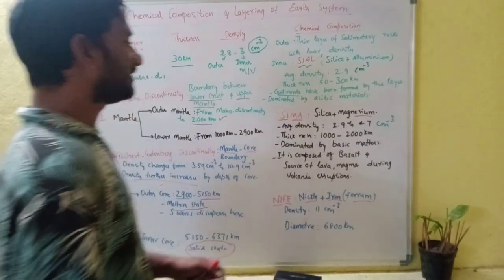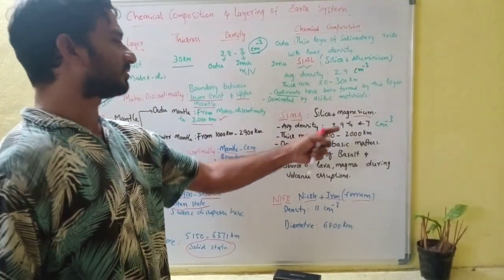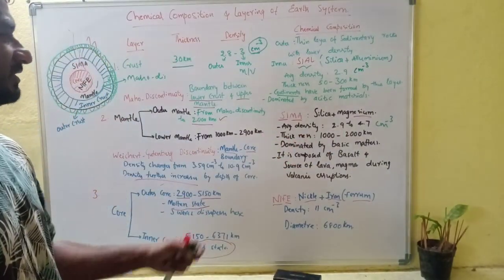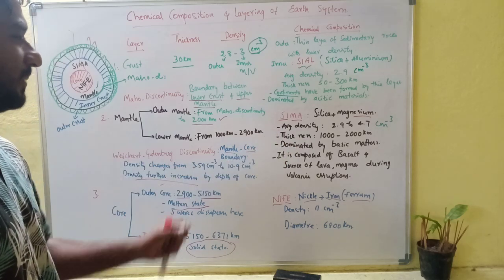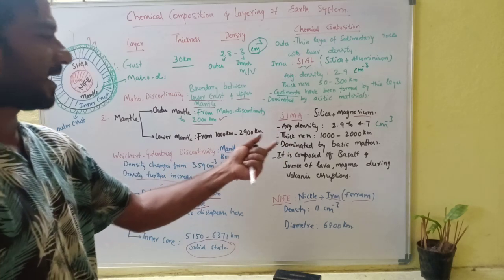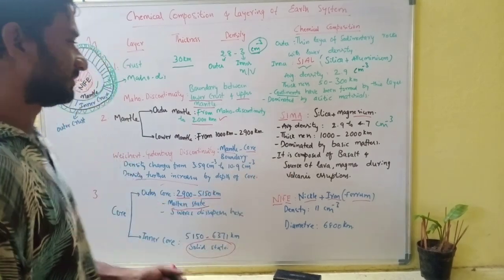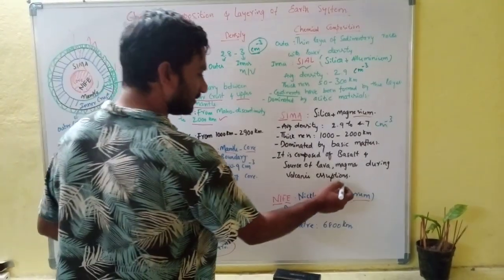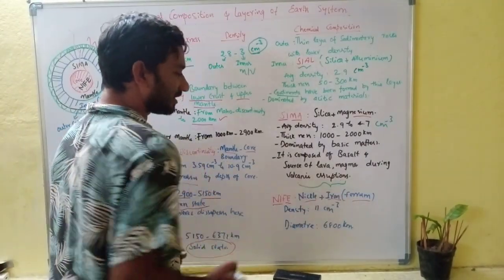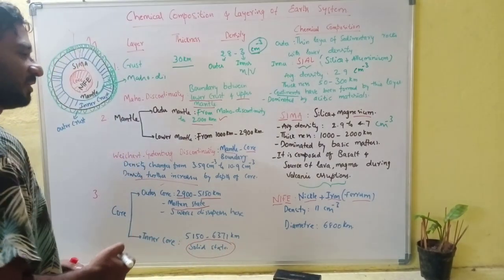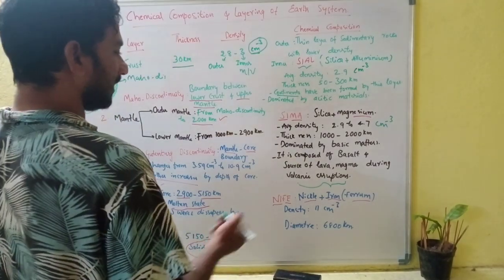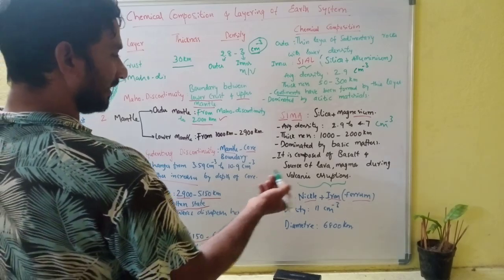Next, thickness is from 1000 kilometers to 2000 kilometers, and most of the Sima is dominated by basic materials. It is composed of basalt and is a source of lava and magma during volcanic eruptions. After these volcanic eruptions, volcanic rocks are formed on the earth surface, and the best suitable example is the Deccan Plateau. The Deccan Plateau is made up of volcanic materials.